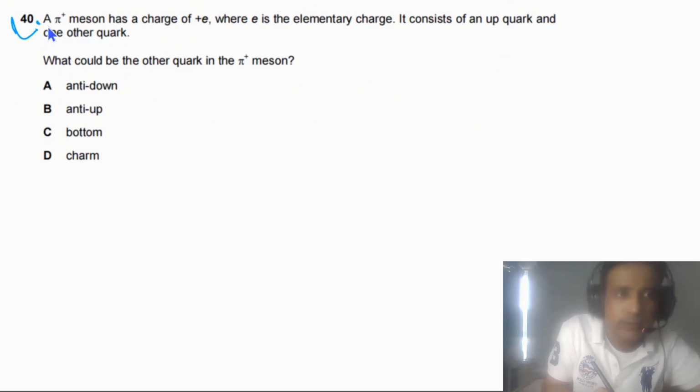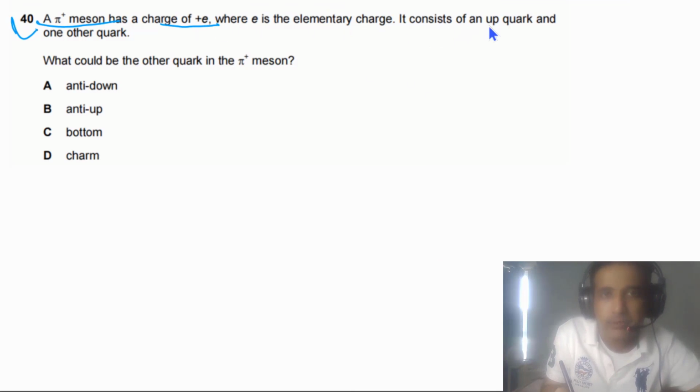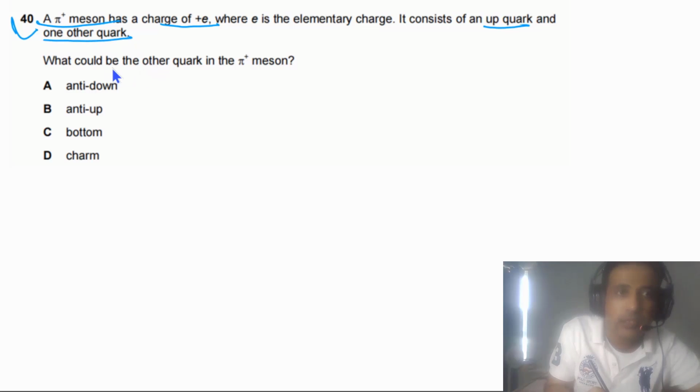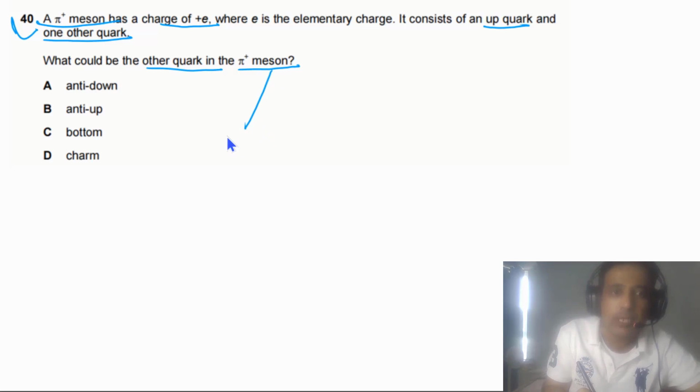Question 40 says, a pi plus meson has a charge of plus e, where e is the elementary charge. It consists of an up quark and one other quark. What could be the other quark in the pi plus meson? So first of all, we need to understand meson. A meson consists of one quark and one anti-quark. So this is the composition of a meson.